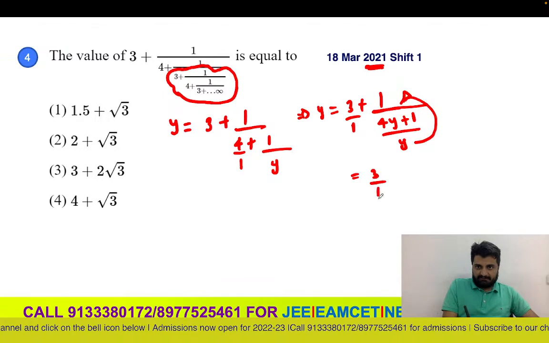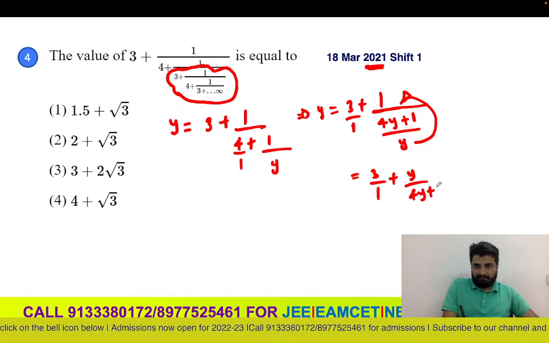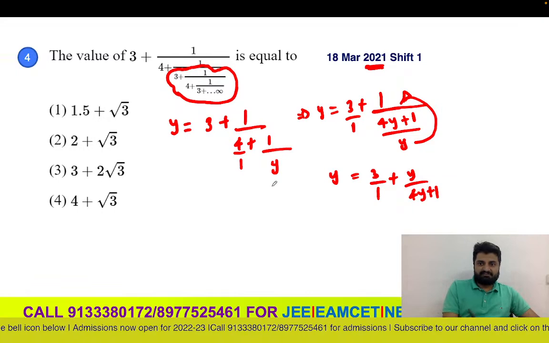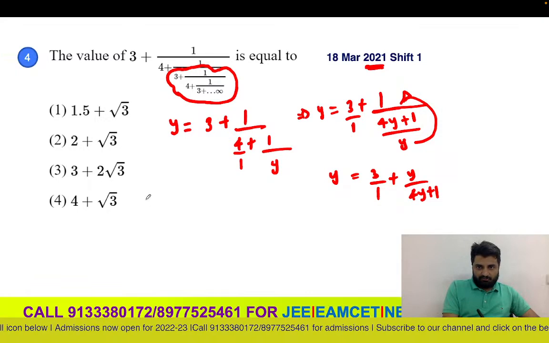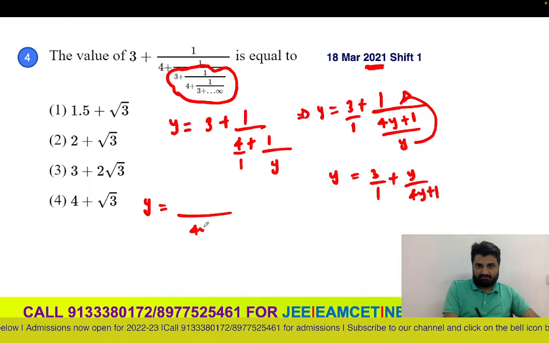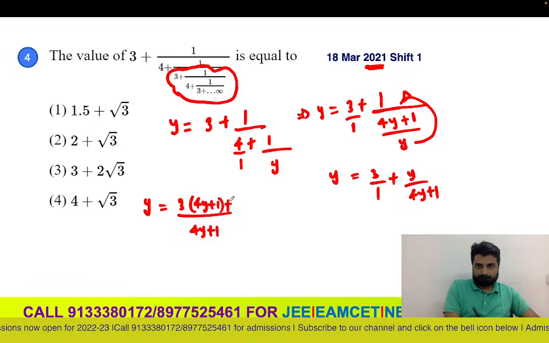So 3 plus 1 by 4 plus 1 by y, that is 3 plus y by 4y plus 1, equals y. Now you can simplify this. So y equals, LCM will be 4y plus 1, 3 times 4y plus 1 plus y into 1, which is nothing but y.